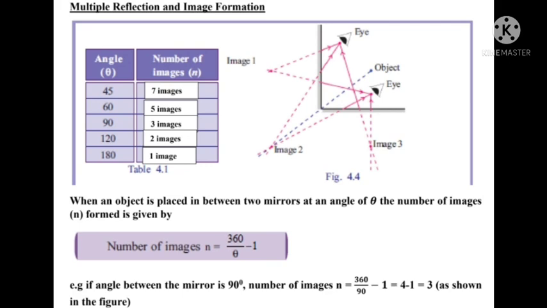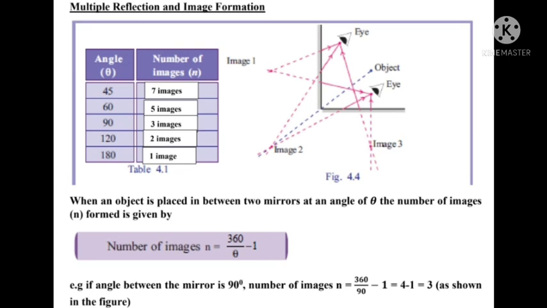When an object is placed in between two mirrors at an angle of theta, the number of images formed is given by the equation N = 360/theta - 1.